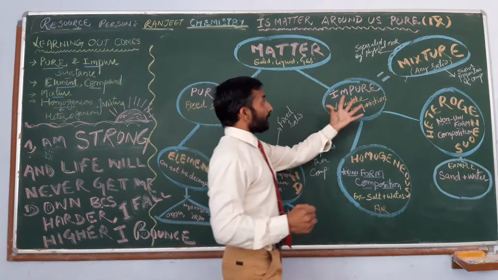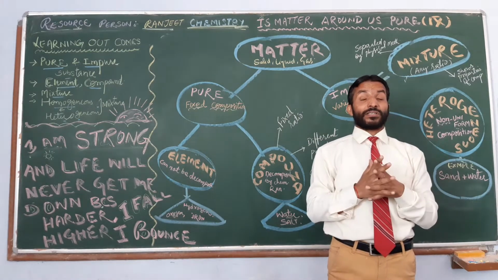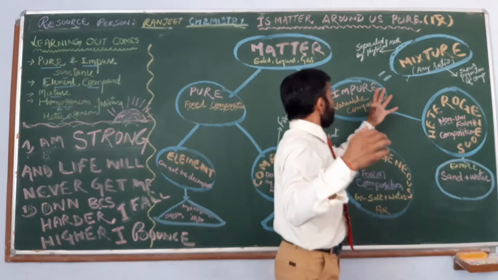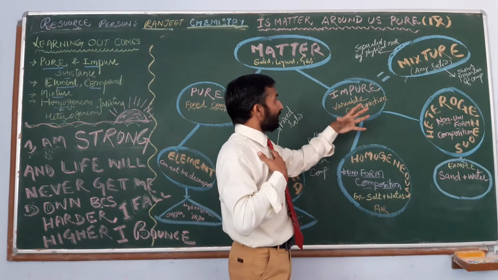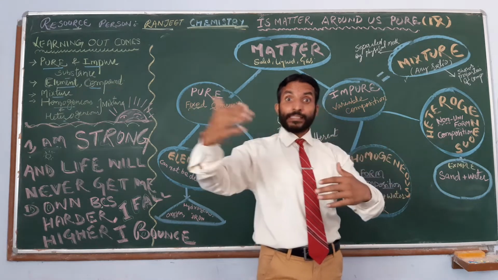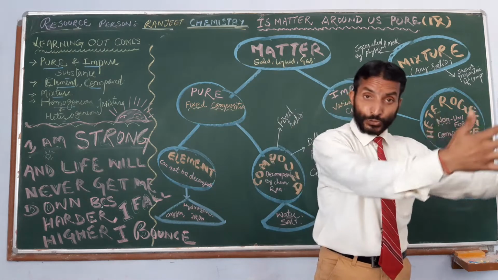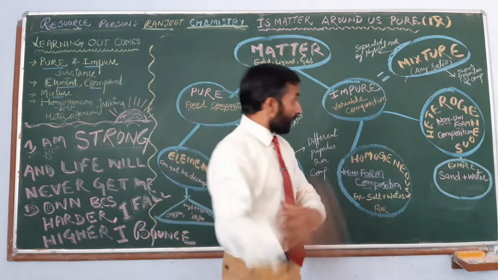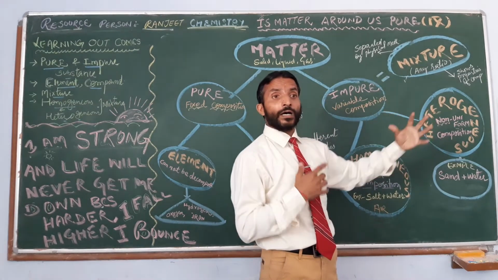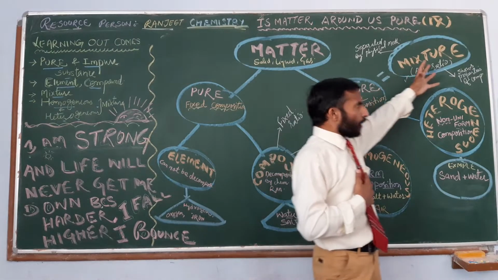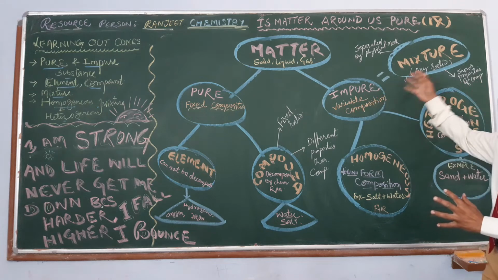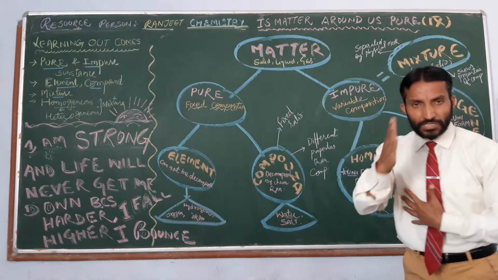Yes. Next is known as impure substance. Impure means there is some mixing. So chemically, how to define an impure substance? Their composition varies. It varies from situation to situation, condition to condition, right? So there is variation in the composition of an impure substance. They are also very commonly known as mixtures. An impure substance is only of one type, known as a mixture.